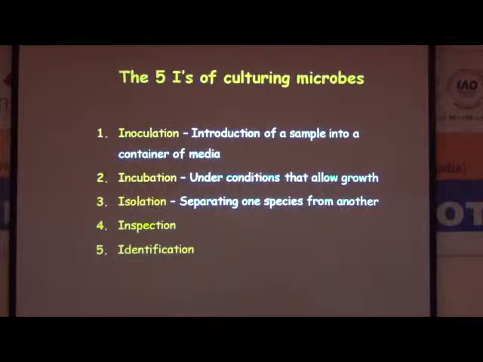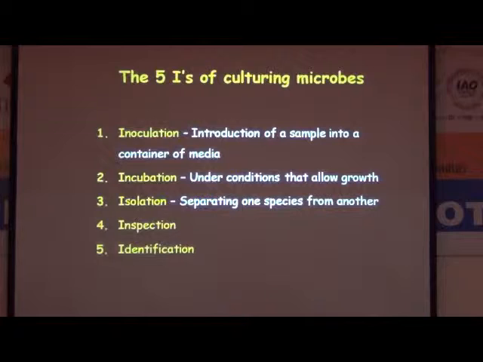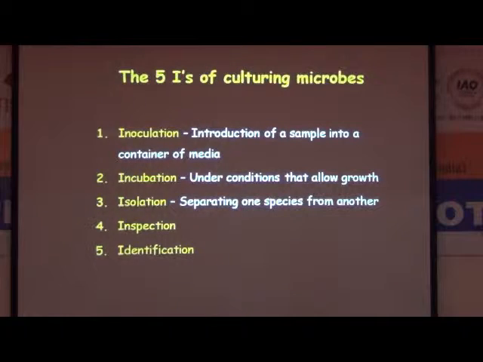In inoculation, because each and every microbe has its particular requirement, based on the requirement we prepare media and introduce a sample on that media. Then at a particular temperature we incubate. Then next day we observe whether there is any growth or not. Then we go for identification.